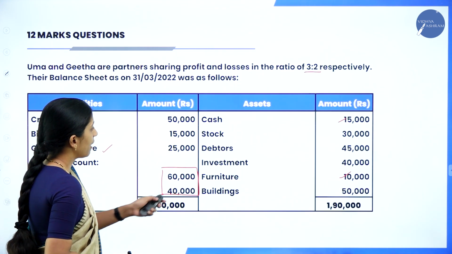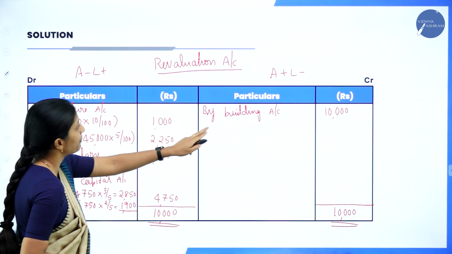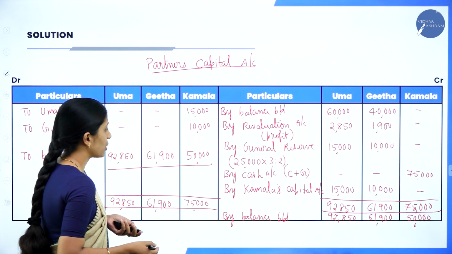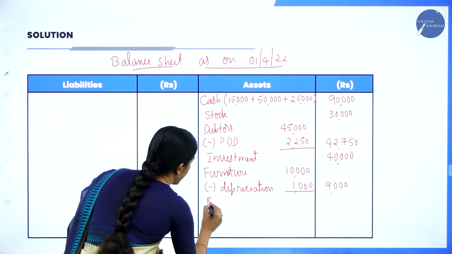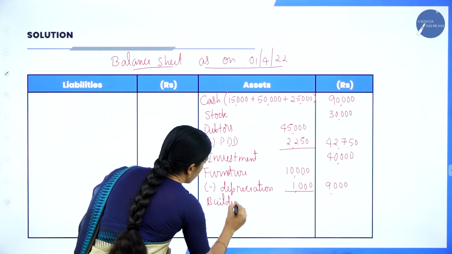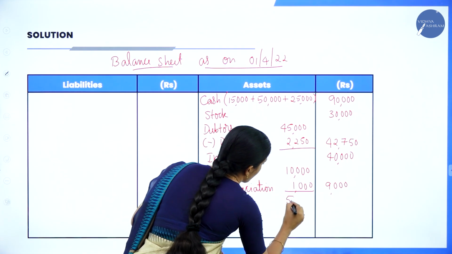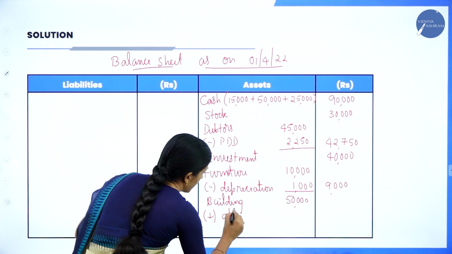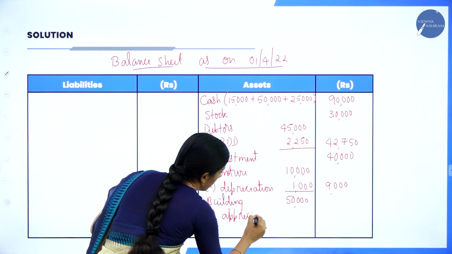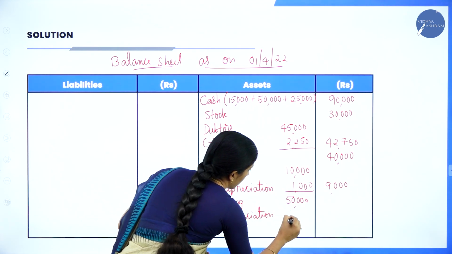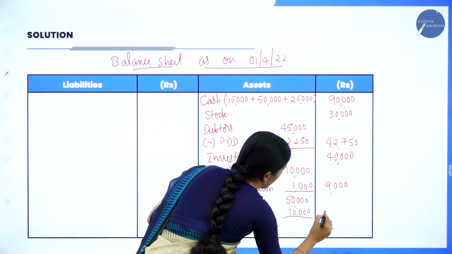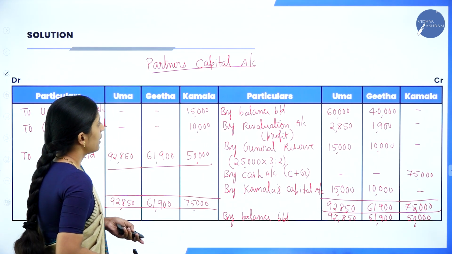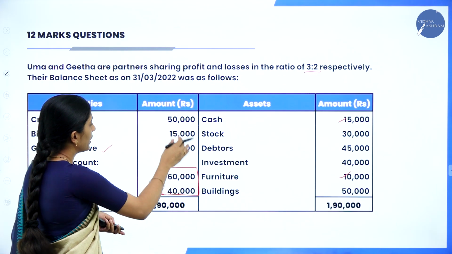After that, we have building 50,000, but we have appreciation 10,000. So building 50,000, add appreciation 10,000, outer column 60,000. Next one, after building, we are done with all the assets.